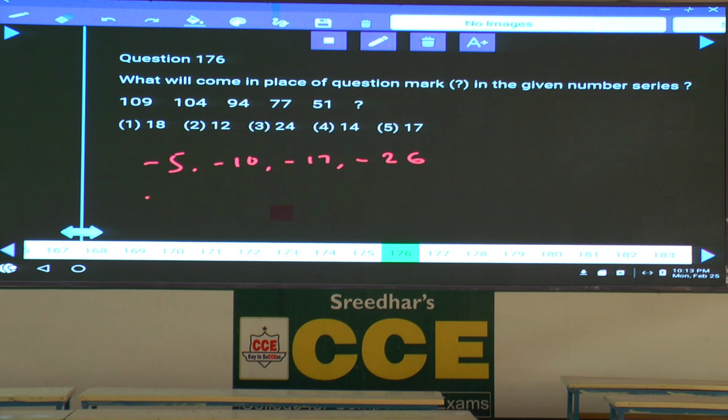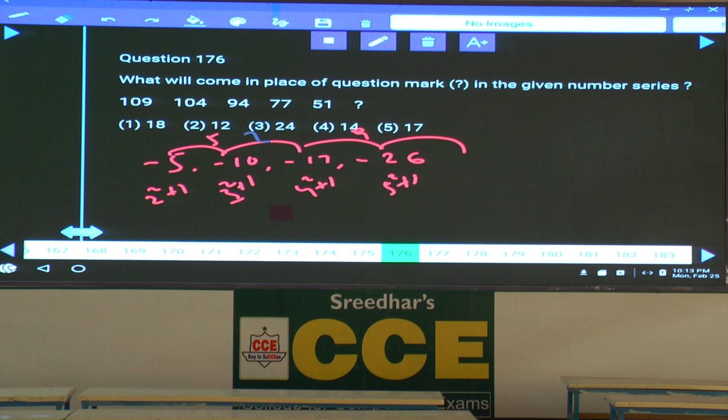5 can be written as 2 square plus 1. 10 can be written as 3 square plus 1, and 17 can be written as 4 square plus 1, 26 can be written as 5 square plus 1, or else you can go for the difference. 5 and 10, 5, 10 and 7, 17, 17 plus 9, 26, and so on. And the next one must be what? 6 square plus 1. What is 6 square plus 1? 37. 37 should be subtracted or added? Subtracted. 51 minus 37, 14, choice 4. 176, it is choice 4.